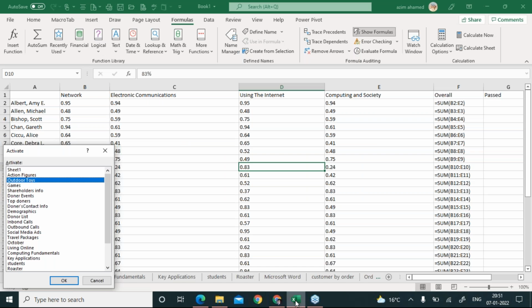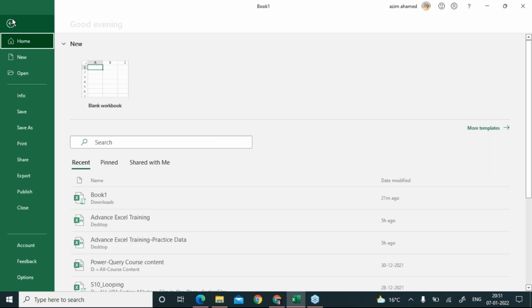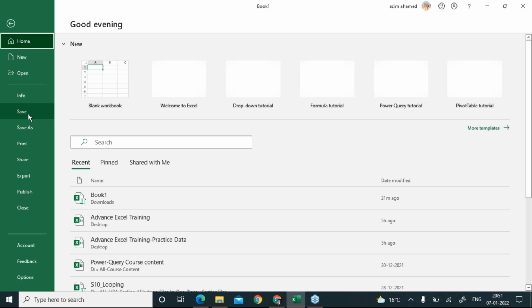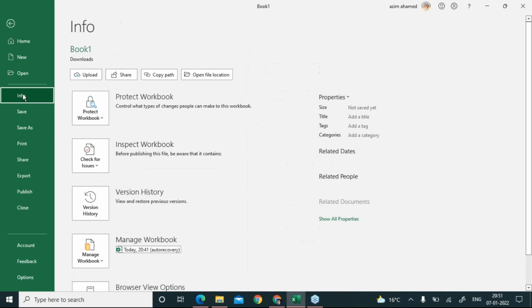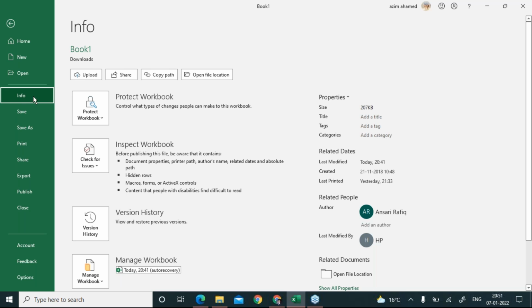In that case, you have to do one thing. Click on this File option, and then you have to come to Info. Click on this Info, and you will get this page.